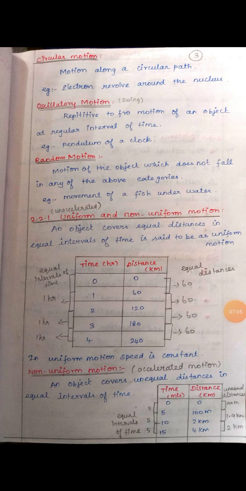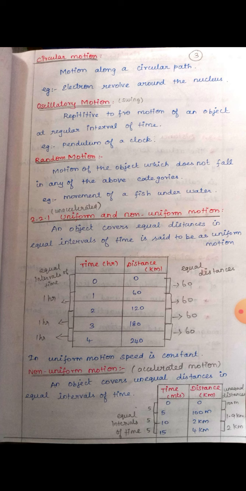See here students, non-uniform motion. Here we take time in minutes because it was given in minutes, and the distance in kilometers. For 0 minutes, 0 distance, and for 5 minutes it travels 100 meters. Then for 10 minutes it travels 2 kilometers. Because the bus is coming out from the bus stand, there is a crowded area, so it takes 5 minutes to reach 100 meters.